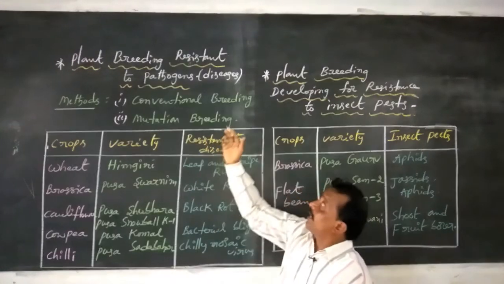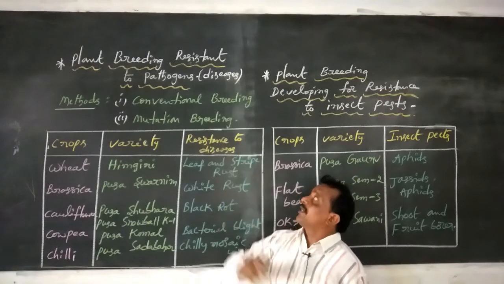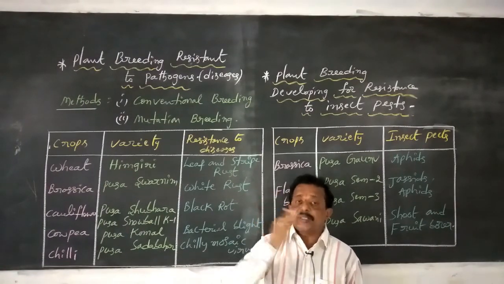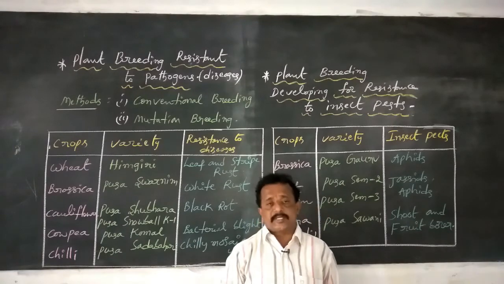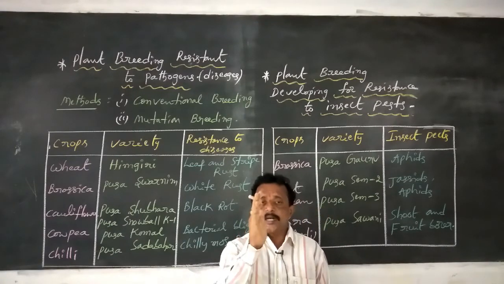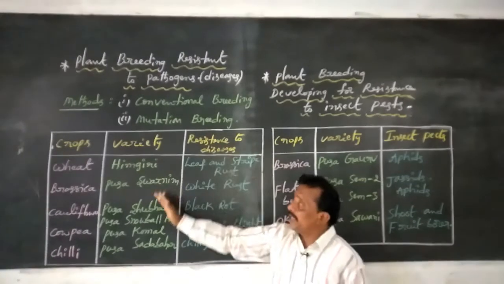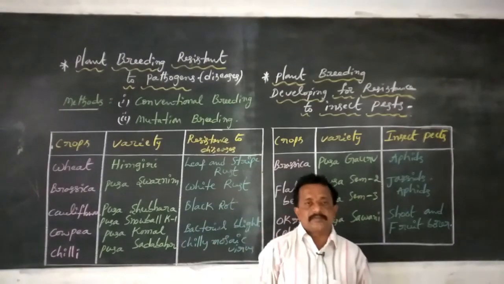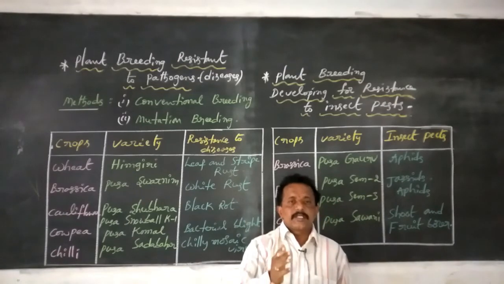This is conventional breeding. This conventional breeding method involves mainly two steps: the first step is hybridization, the second step is selection.